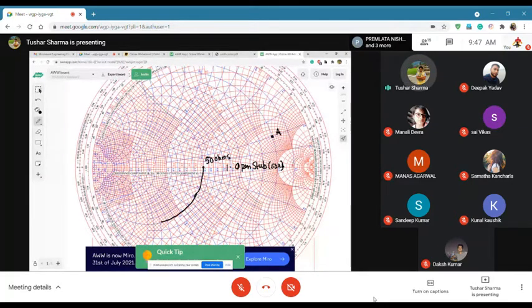Now the question is, how will you know how far you have to go? For that, measure the radius from center to A. So this radius.